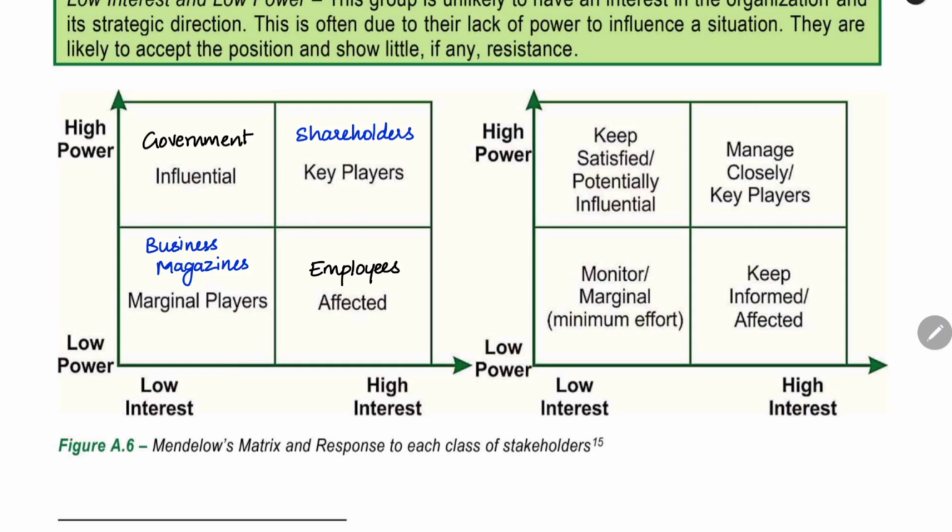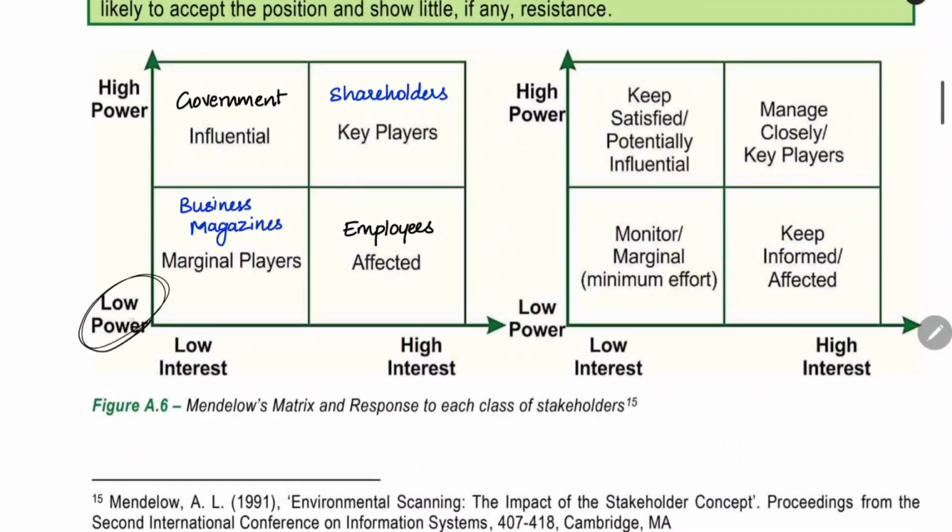Next thing is low power and low interest. They are not that much of a problem to the company. Example, business magazine. They are a marginal player. You need to put only minimum effort. No need to focus on them. The next thing is high interest but low power. High interest means they are very much affected by our company, but they have only low power. Example, employees. They are the ones who are affected by each and every decision of the organization.